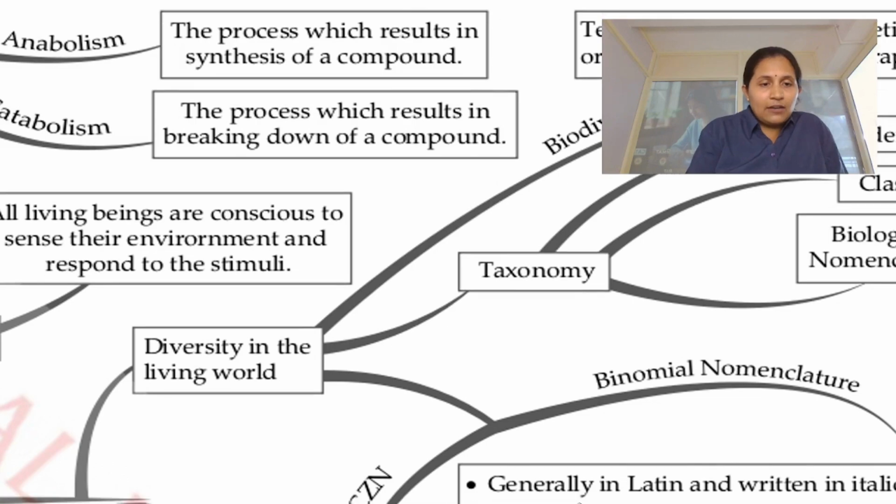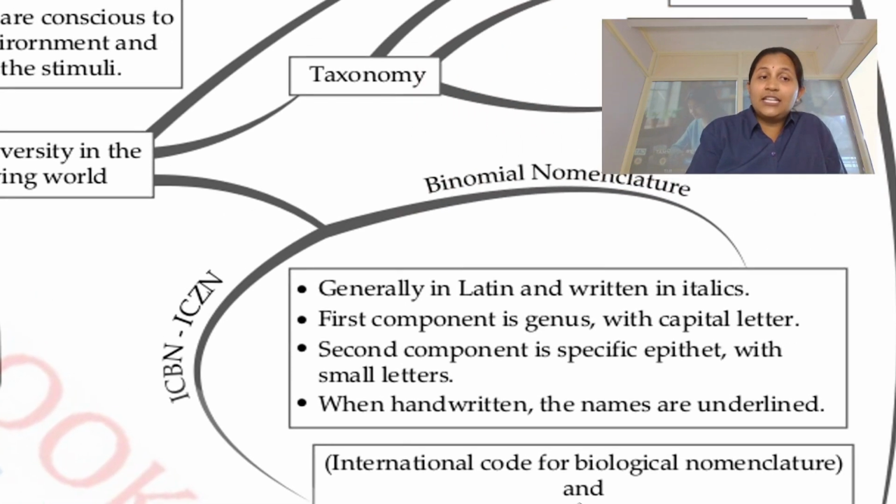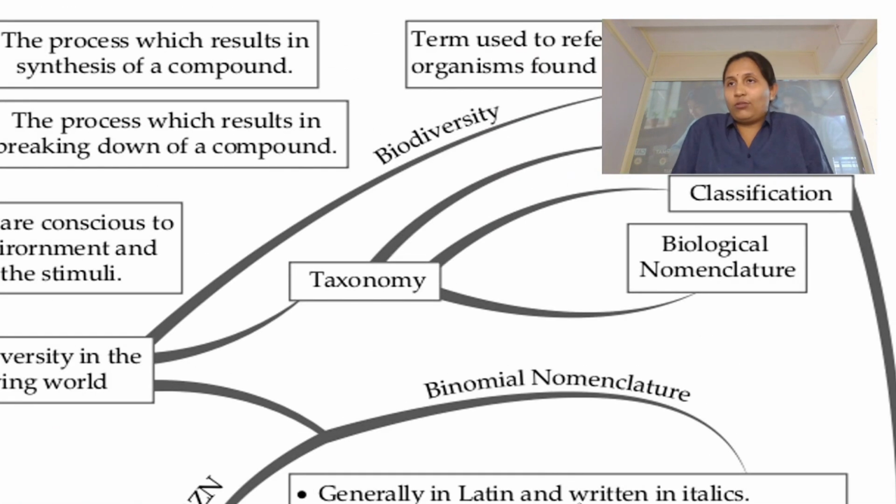Now, after this, what we have seen is diversity in the living world. This is also very important. When we speak about diversity in the living world, the term that comes is biodiversity. Students, what is the differentiation between diversity and biodiversity? Diversity is variation, a lot of varieties of anything and everything.